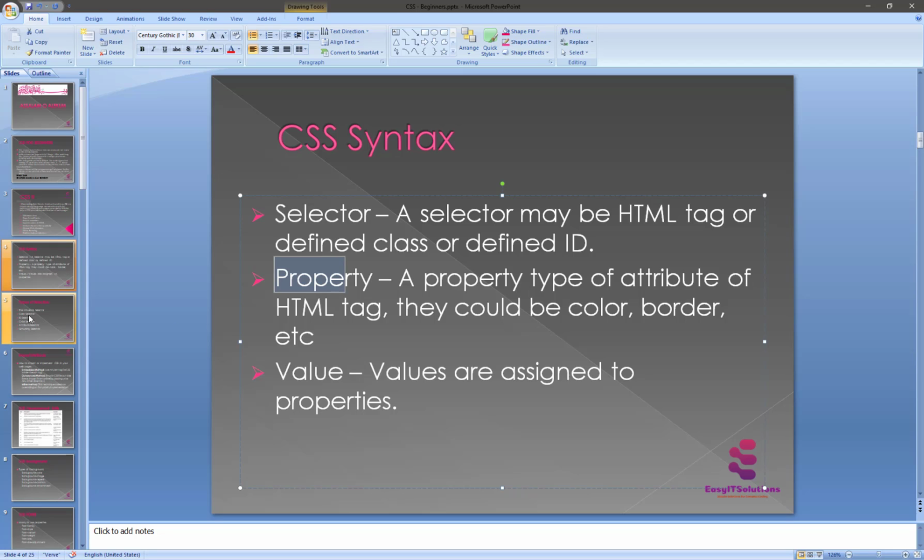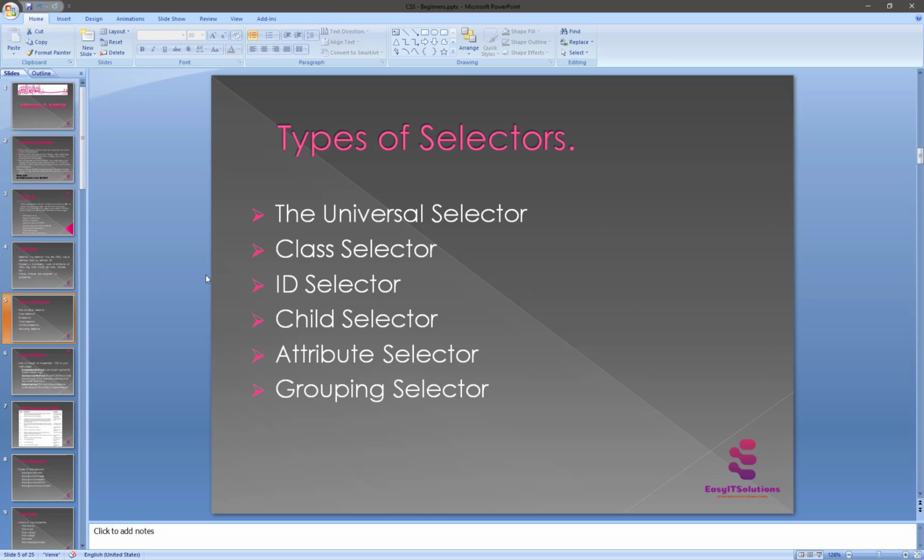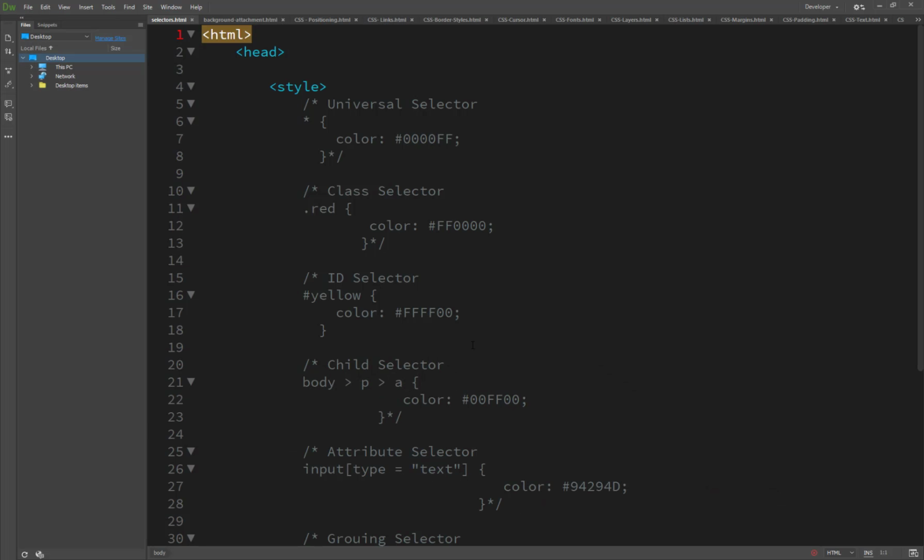Now we will see the types of selectors. These are the universal selector, class selector, ID selector, child selector, attribute selector, and grouping selector. We have taken the introduction, and now we move on to see how it works.